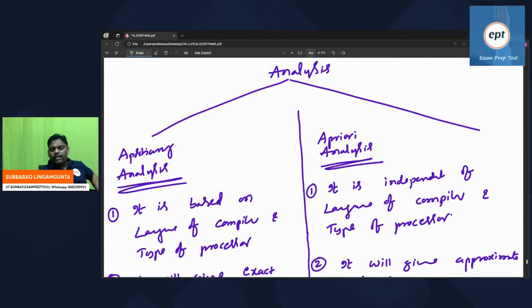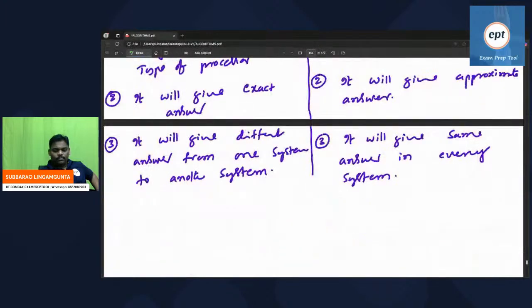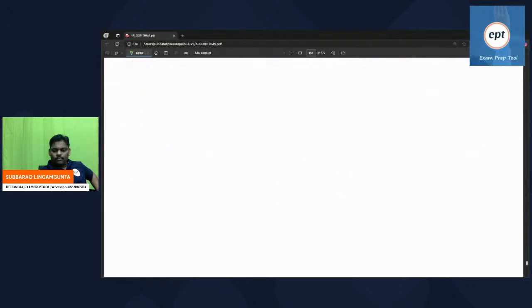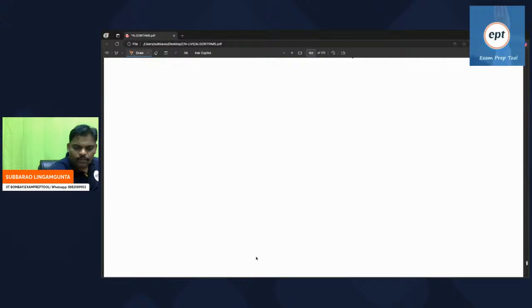Posterior analysis and priori analysis. One is a dependent analysis, another one is an independent analysis. The first one is dependent analysis, the second one is independent analysis. Now everyone concentrate. Write down now: priori analysis.